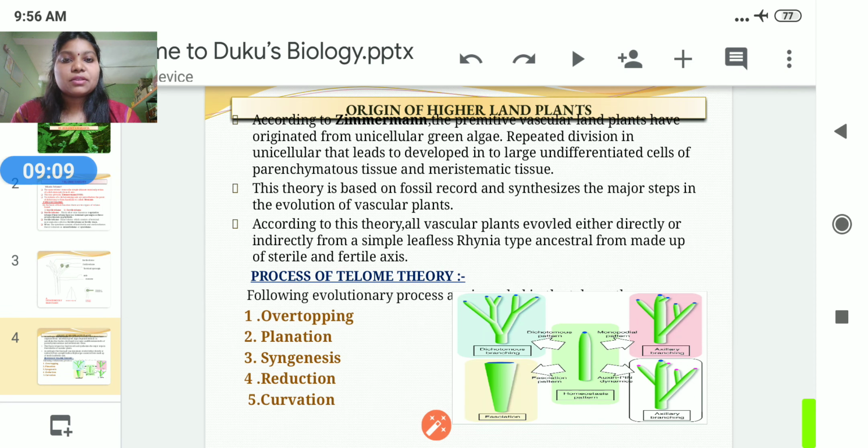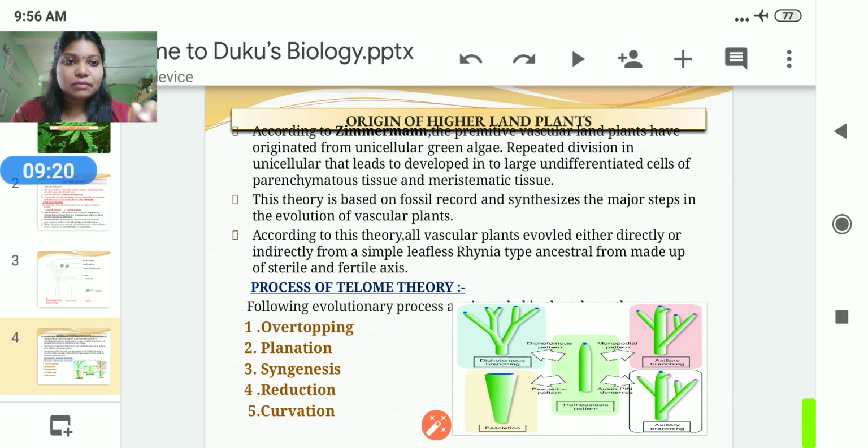What does meristematic tissue mean? It means it has the capability of rapid division, and the meristematic tissue has the characteristic that it may divide continuously in the tissue. And this theory is based on the fossil record and synthesizes the major steps in the evolution of the vascular plants. We the human beings also derived from the